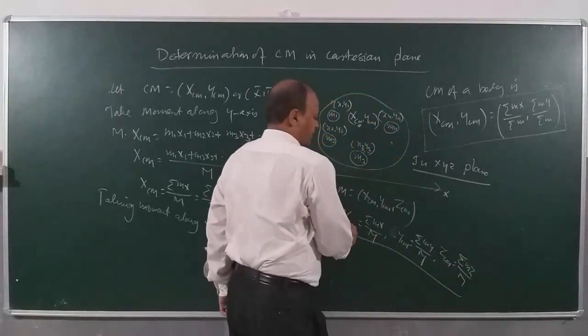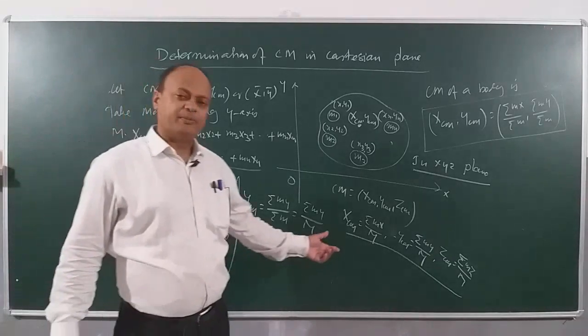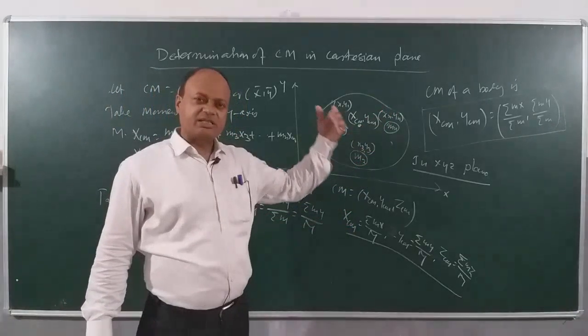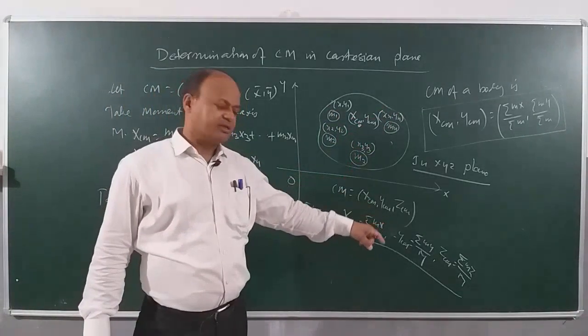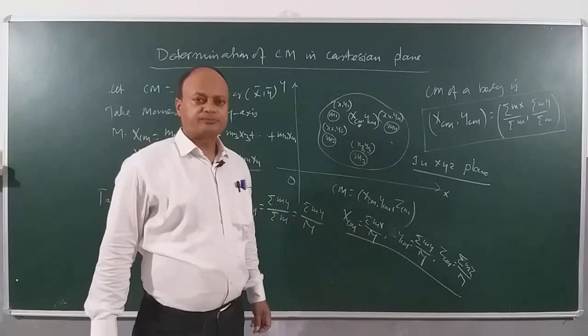So children, this is the formula that we got for calculating center of mass in 3-dimensional space, right? Remember, we have just added one more dimension. After sigma my, you have added sigma mz divided by total mass, that is M. Okay.